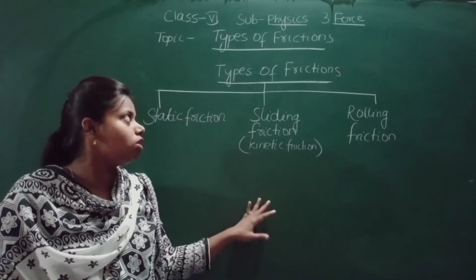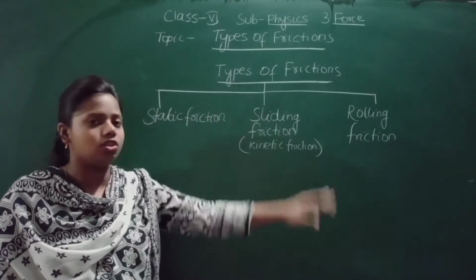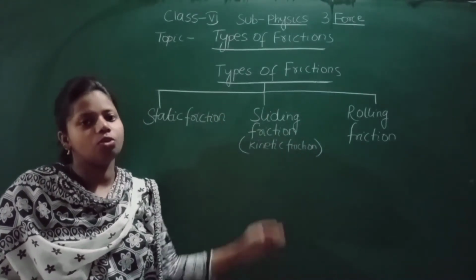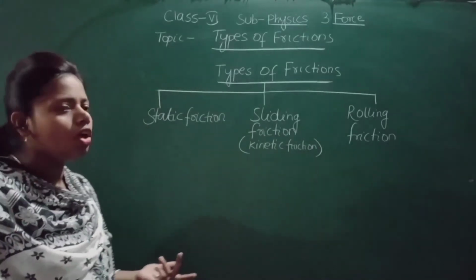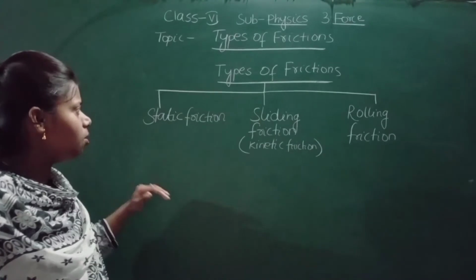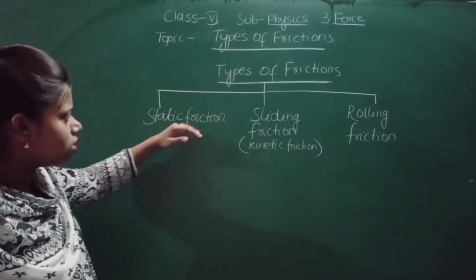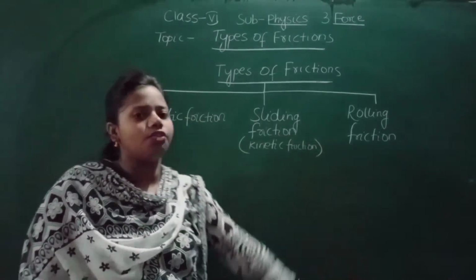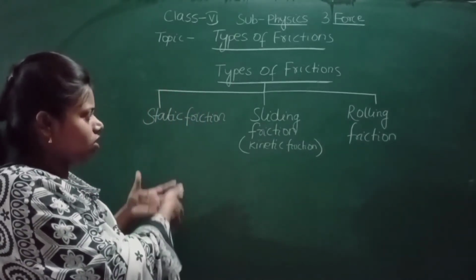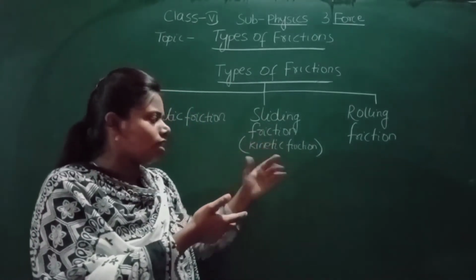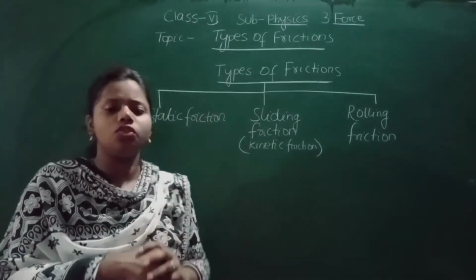So today we are going to learn about types of friction. There are 3 types of friction, given in your book. And what are they? Static friction, sliding friction, or you can say kinetic friction, and the last one is rolling friction.